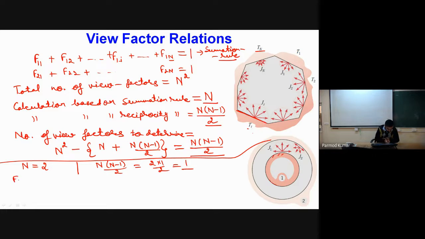Can you tell me what view factors I will be having? 4 numbers. One I will be having F11, another F12, then F21 and F22. So these are the total 4 view factors which are associated with this phenomenon.